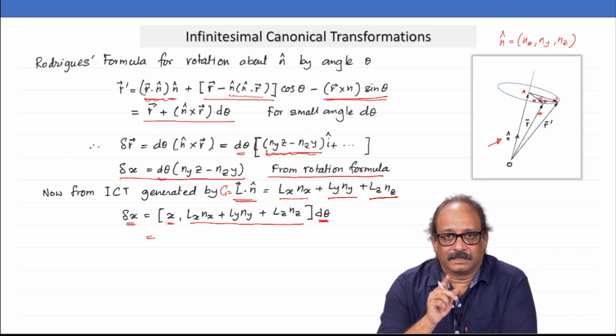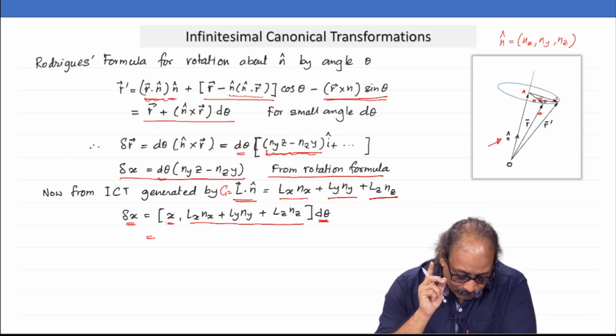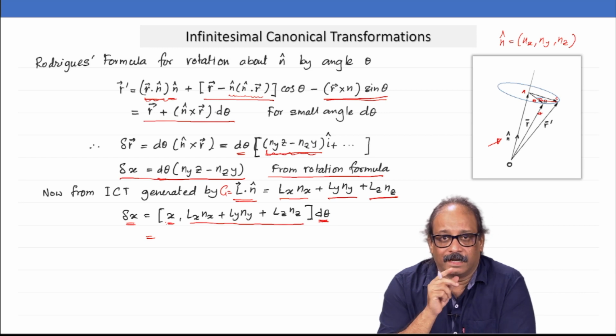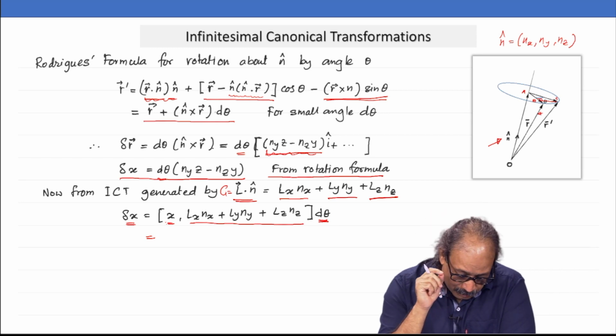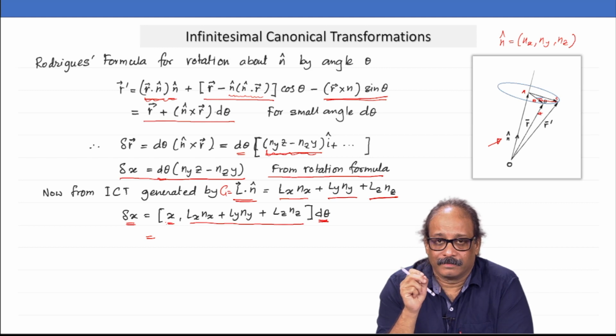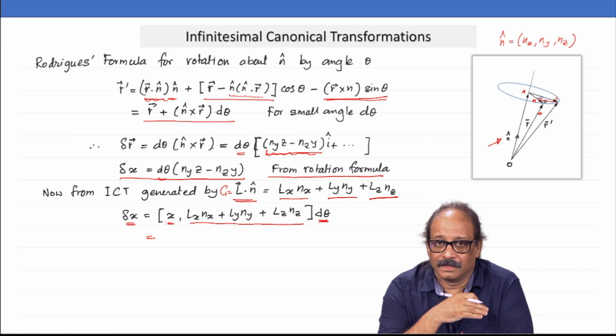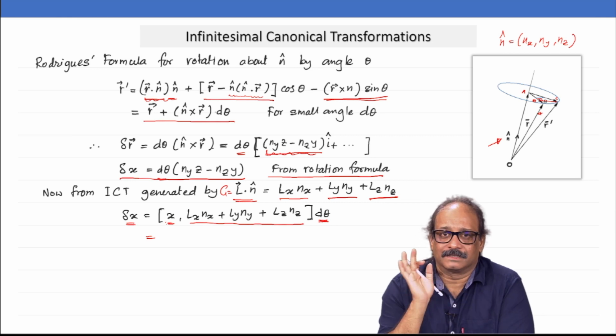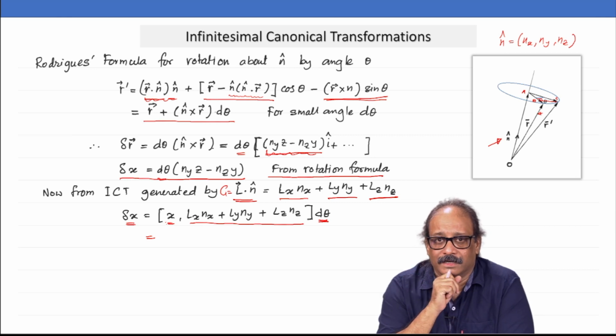nx, ny, nz are constant numbers, remember. What would be the Poisson bracket of x and Lx? Now, what appears in Lx is y pz minus z py. Now, you remember the fundamental Poisson brackets, x commutes with all these entries.